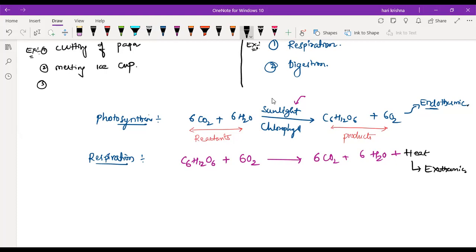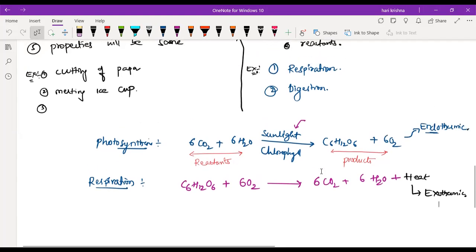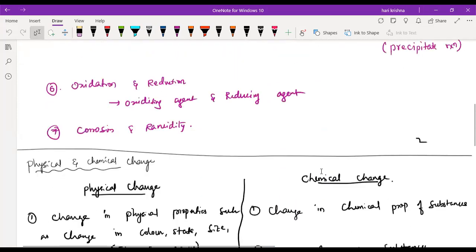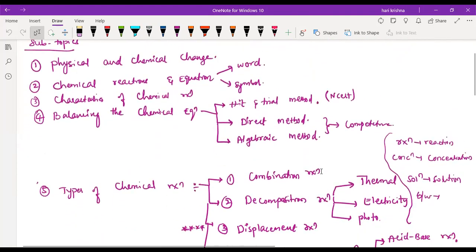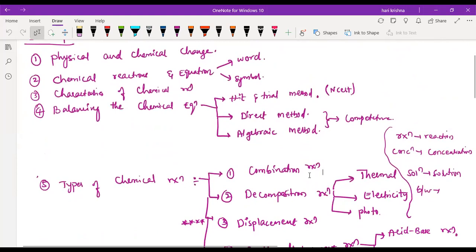Now, will you remember for a long time what is the equation for respiration? Yes, sir. Can you explain exothermic and endothermic? Definitely. But we'll start the reaction right here. After the definition for the chemical reaction and the equation part, there is the characteristics of chemical reaction. In that I will explain clearly what is exothermic and what is endothermic.